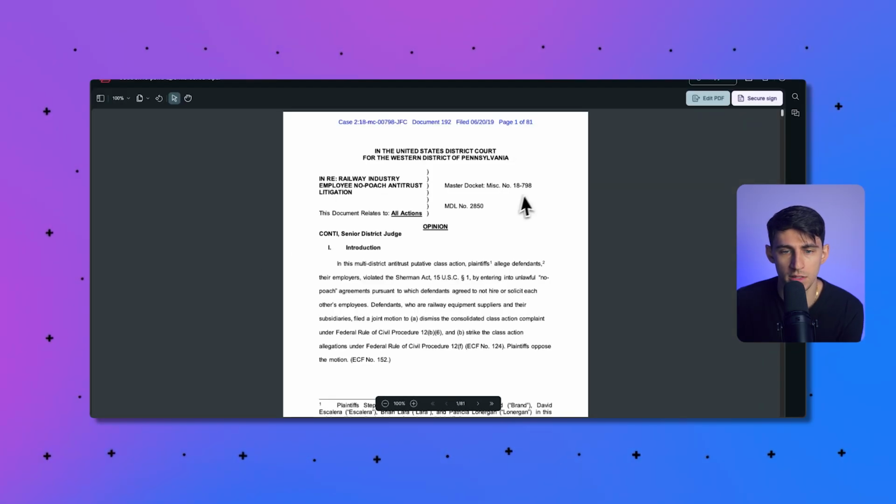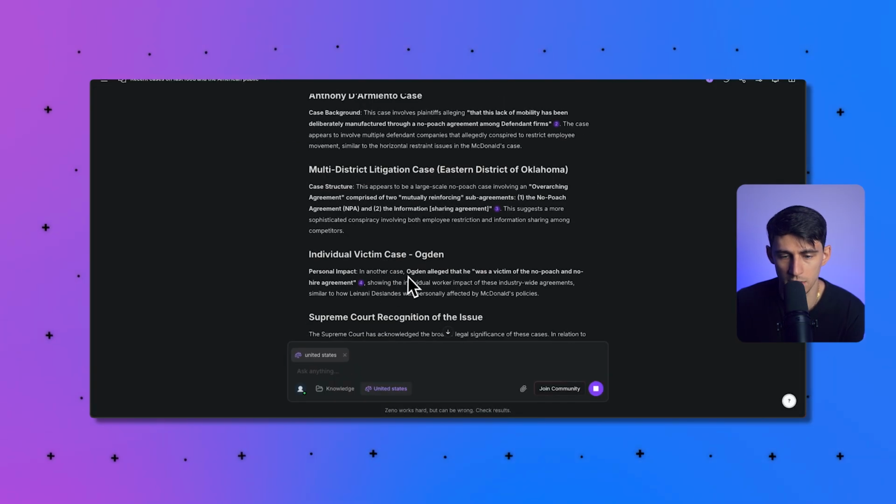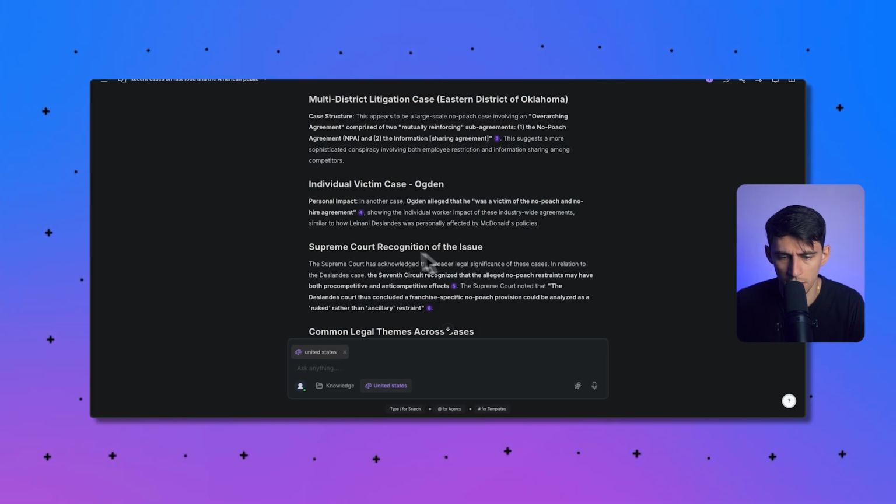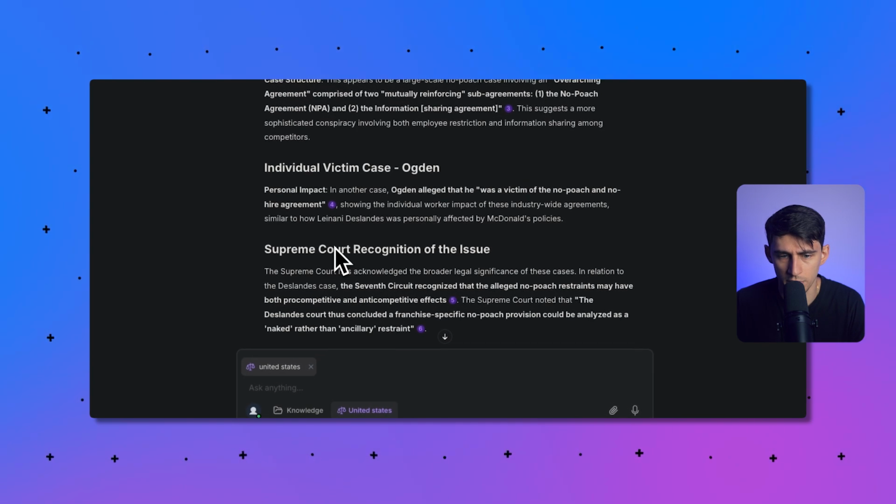Like for example, this is from the us.gov. Interesting. Individual victim case. Okay. Let's take a look at this one. I'm actually curious about the personal side of the victimhood here. Okay. And then we got, let's take a look at one of these ones here.